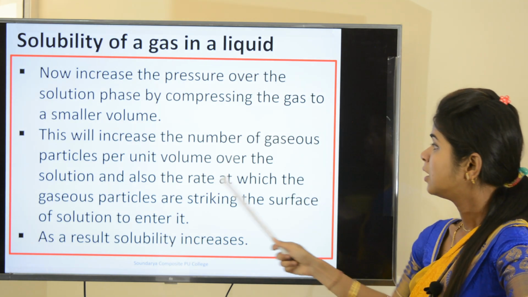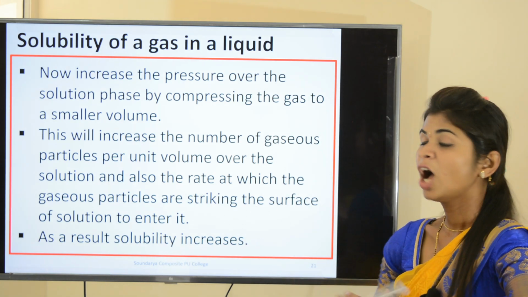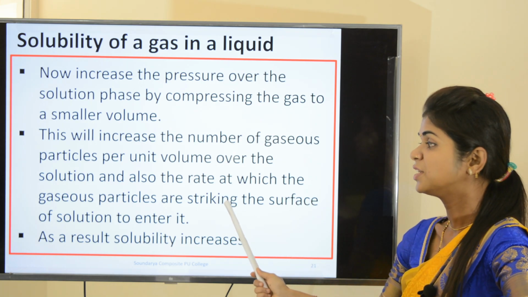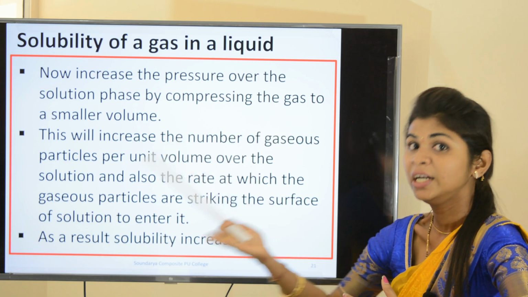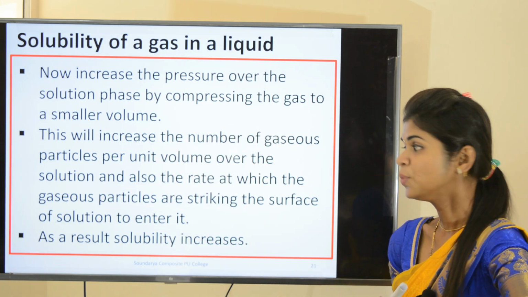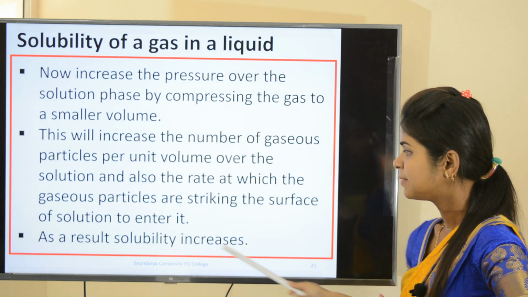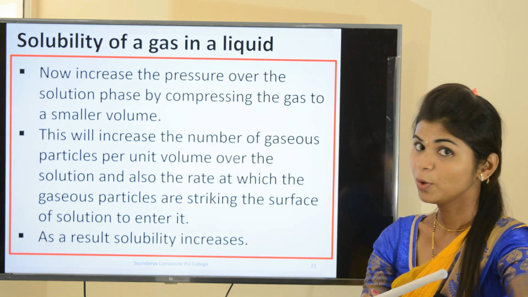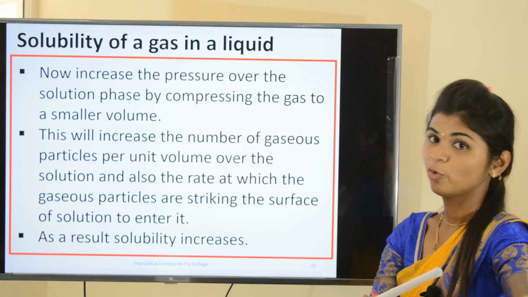The speed at which gaseous particles strike the surface of the solution, to enter into the solution, also increases. As a result, solubility increases. Okay? I hope you understood the effect of pressure.